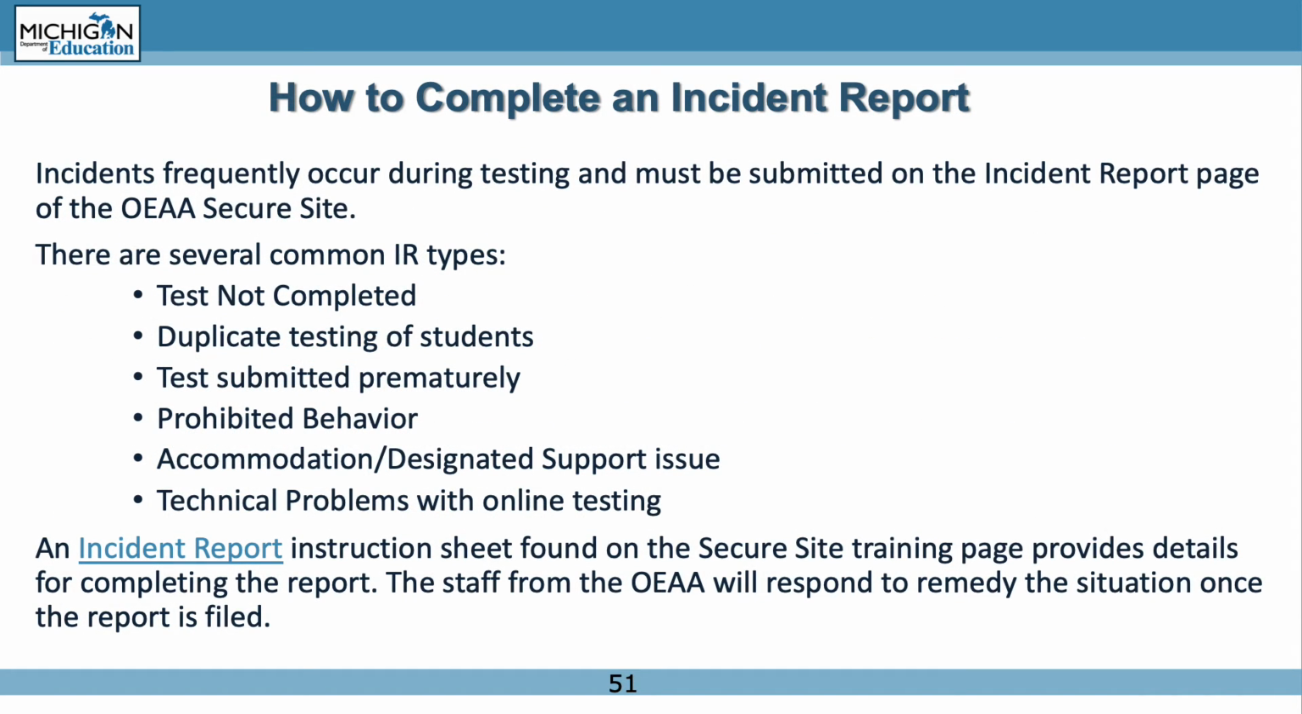Incidents or testing irregularities frequently occur during testing and must be submitted on the Incident Report page of the OEAA Secure site. There are several common types of incidents: testing not completed, duplicate testing of students, tests submitted in error, prohibited behavior or cheating, accommodation or designated support not given or given inappropriately, and technical problems with online testing. An incident report instruction sheet found on the Secure Site training page provides details for completing the report. The staff from the OEAA will respond to remedy the situation once the report is filed.